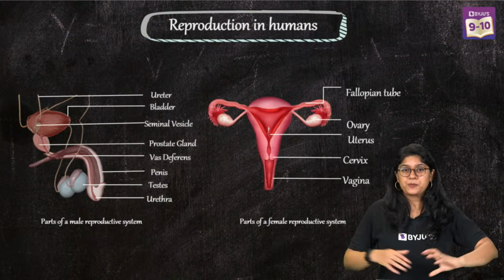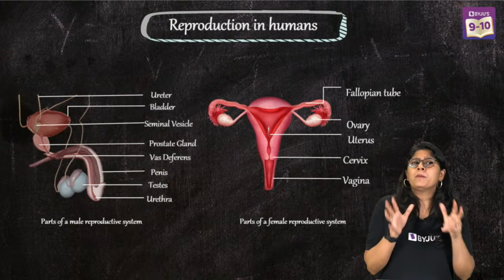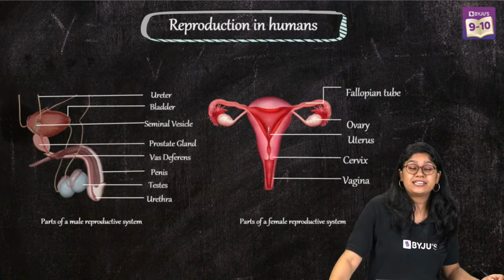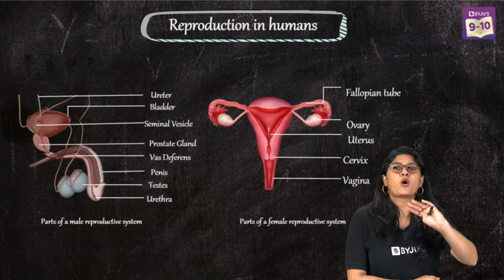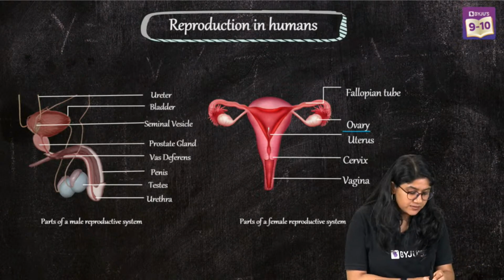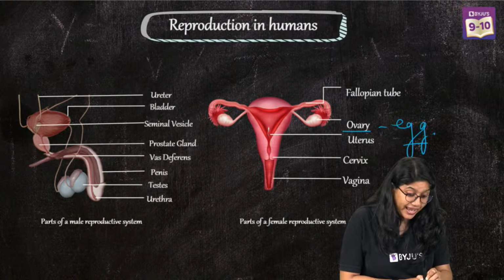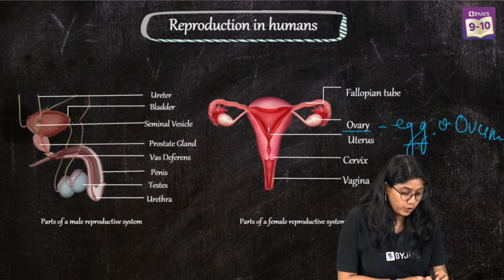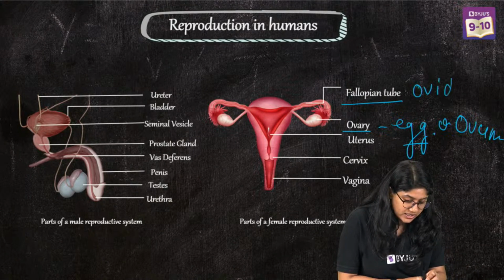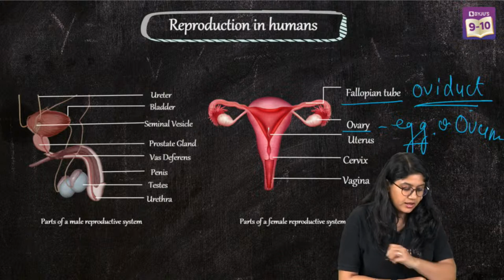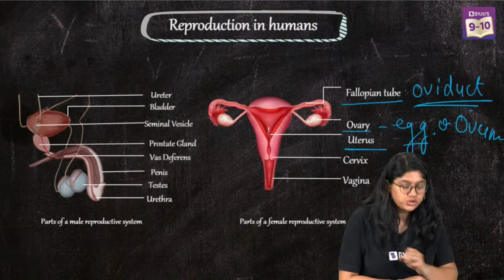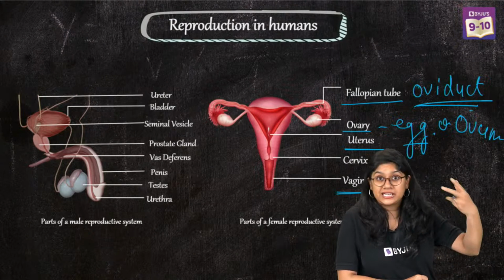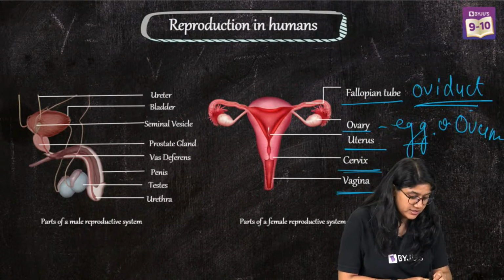So now let's discuss the female reproductive system. Of course, the female reproductive system is a little bit more complex as compared to the male reproductive system. In the female reproductive system, we have important parts. We have ovaries that produce the egg or the ovum. Then we have the fallopian tube, also called the oviduct. Then we have the uterus, also called the womb. Then we have the vagina, which is also called the birth canal. And then, of course, we have the cervix.